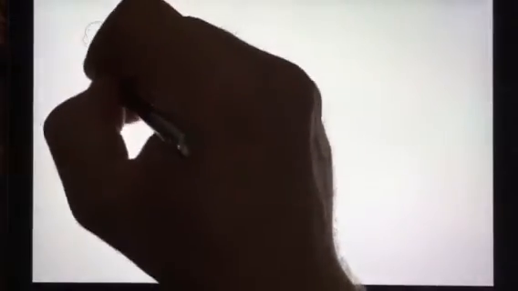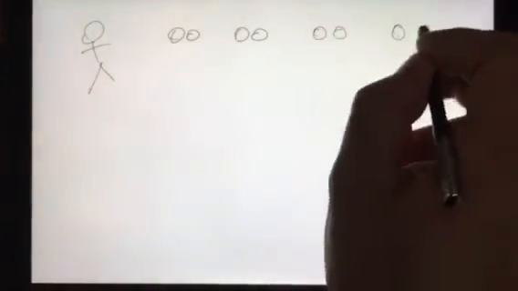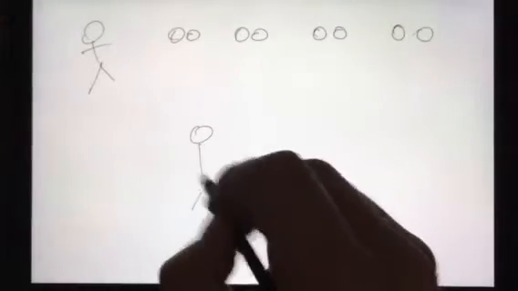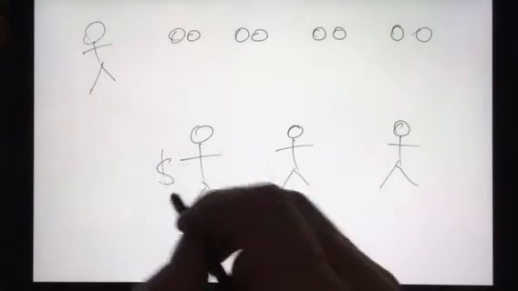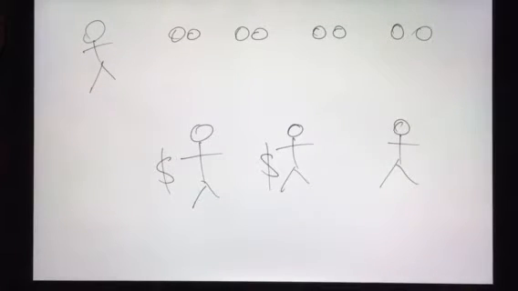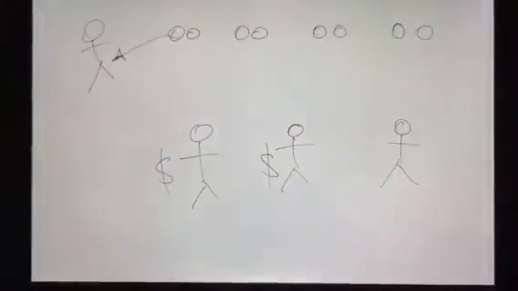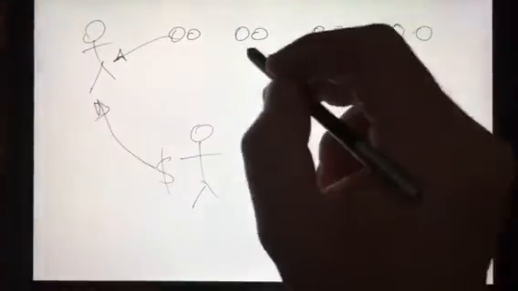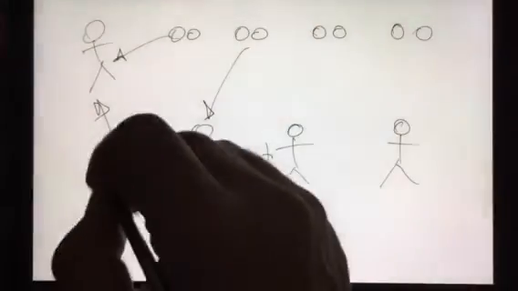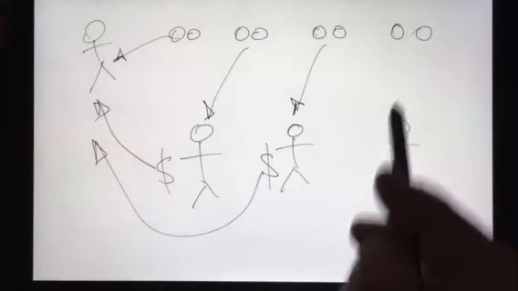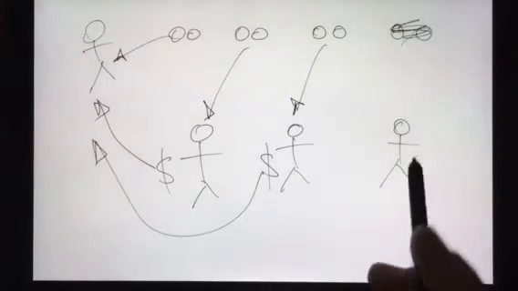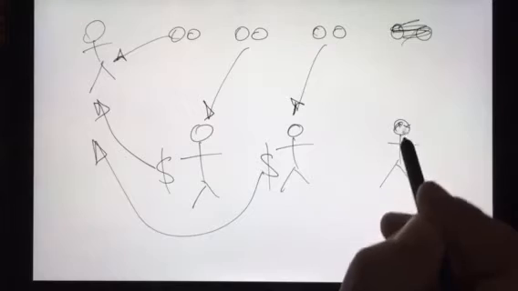Now let's look at it again. Gail has 8 oranges. Now we have our 3 people, and now only 2 of them have $1. The third one doesn't have any money. So Gail takes her 2 oranges as usual. First person buys their 2 oranges, second person buys their 2 oranges, but now this person doesn't have any money. So we're going to throw away 2 oranges, and this person's going to starve to death.